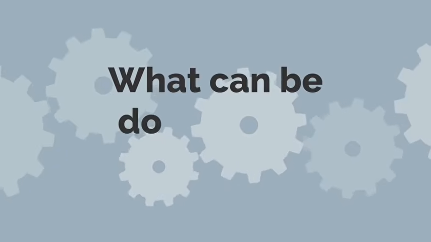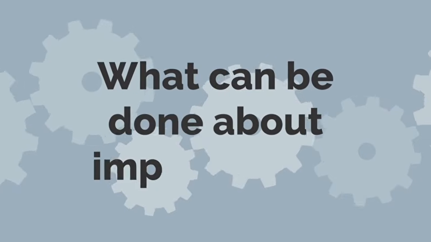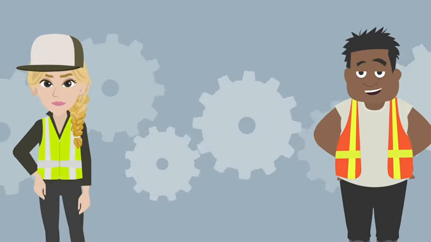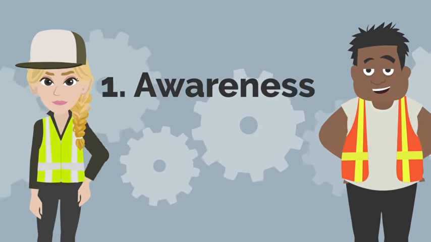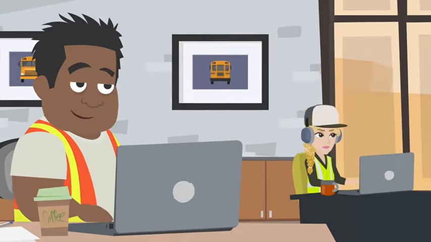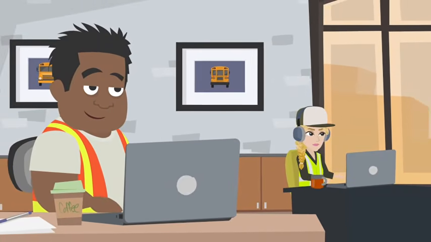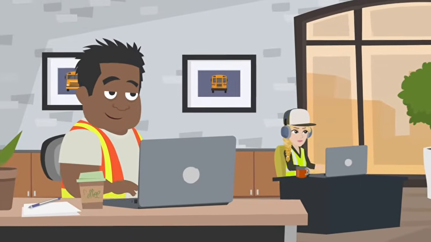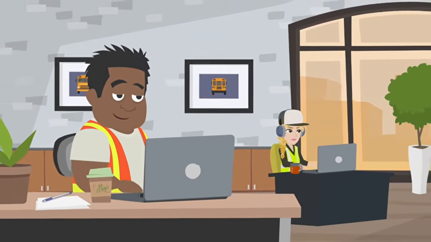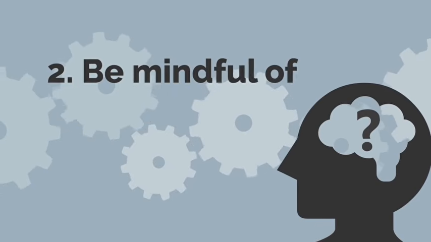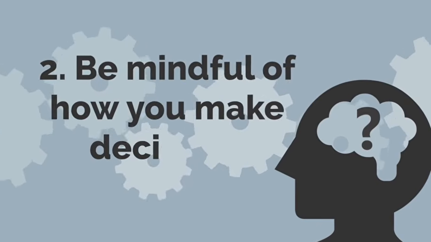So if by definition we are unaware of our implicit biases, how do we safeguard ourselves, our peers, and our companies from them? Awareness is the first and most important step, but it cannot be the only step. We encourage you to seek additional resources, which are listed in the notes below, to help educate yourself on the topic. There are proven ways to lessen the impact of bias in the workplace if you are truly committed to doing so. Additionally, be mindful of how you make decisions or perceive others in the workplace.